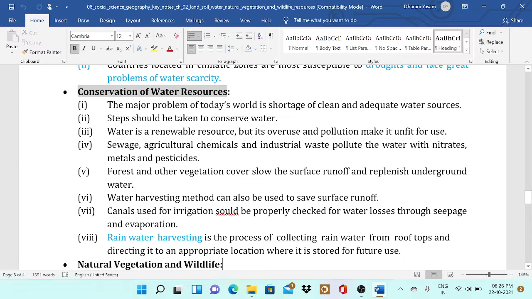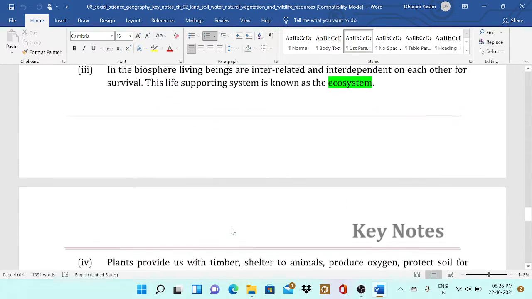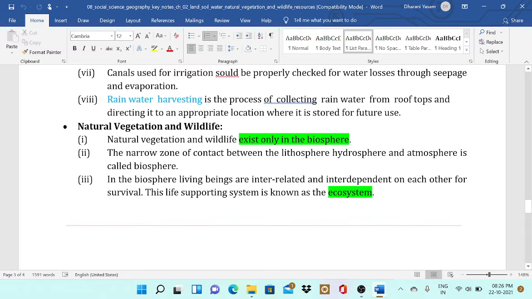Rainwater harvesting is the process of collecting rainwater from rooftops and directing it to an appropriate location where it is stored for future use. In rain shadow areas especially, this method should be used.